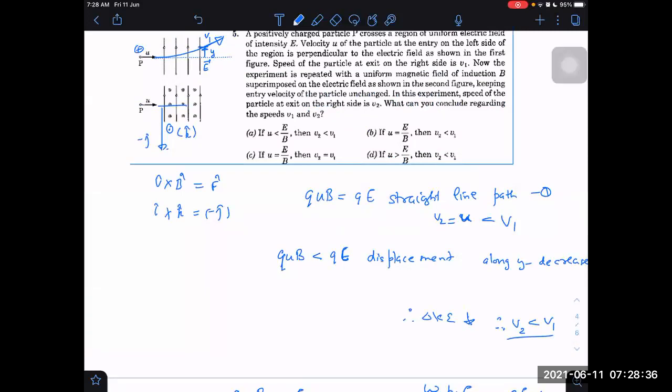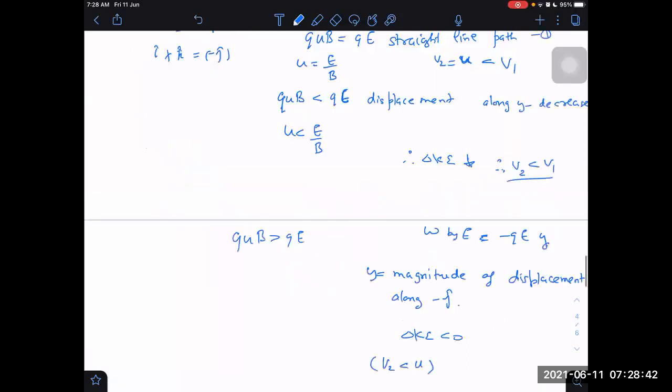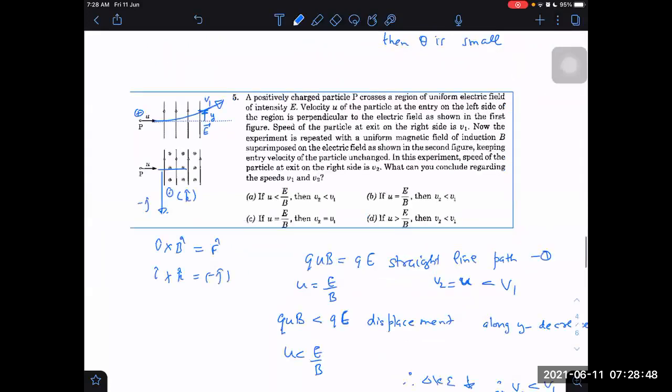Whatever the case may be, u may be equal to E by B, less than E by B, or greater than E by B, but in all cases the velocity is coming out to be less than V1. Then the answer should be A, B, D. I don't know the answers right now, but you can see whether the answers are right or not. Right, then fine.